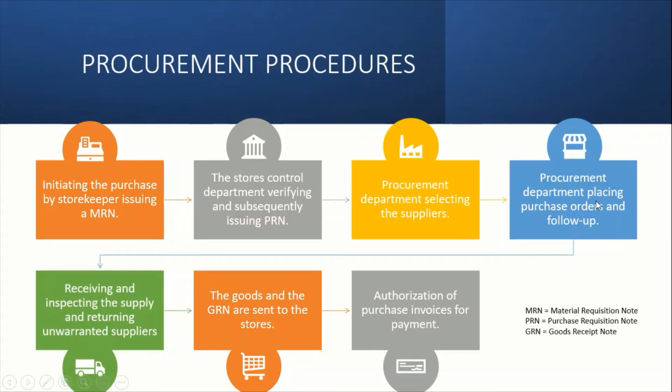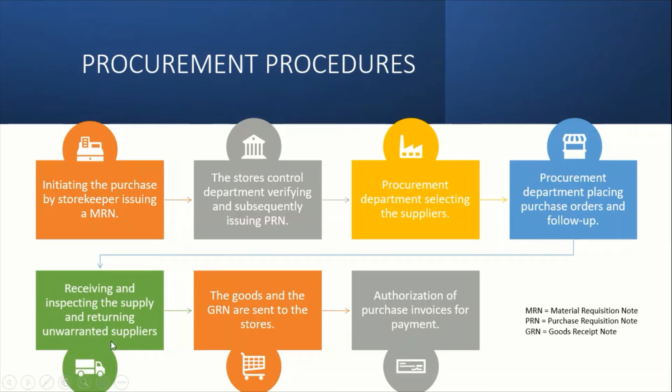Then the procurement department places the purchase order and follows up. They will follow up the purchase order to see whether it is in progress or on hold, so that an update is received. After that, it goes into receiving and inspecting the supplies and returning unwarranted supplies.